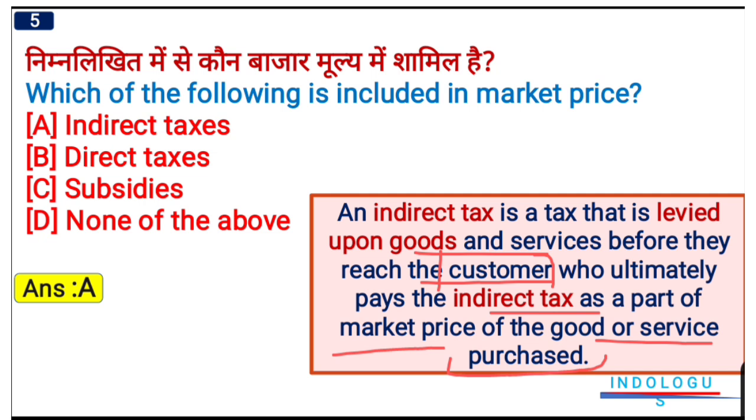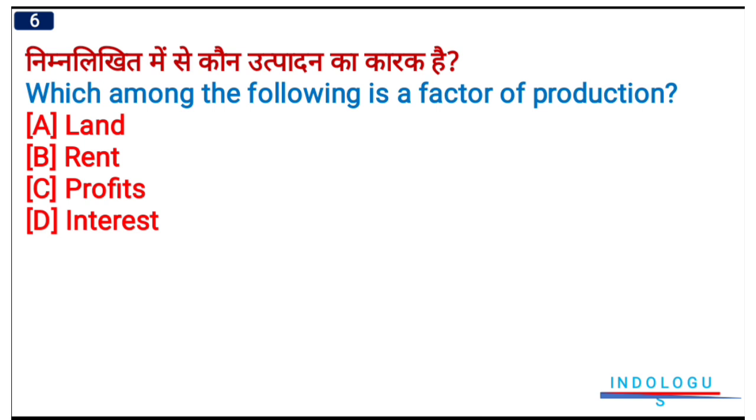So here it is asked that which of the following is included in the market price. Right answer will be indirect taxes. Next question. Which among the following is a factor of production? Right answer will be option number A, land is the factor of production. So option number A will be the right answer.